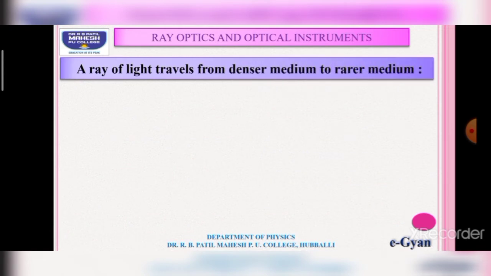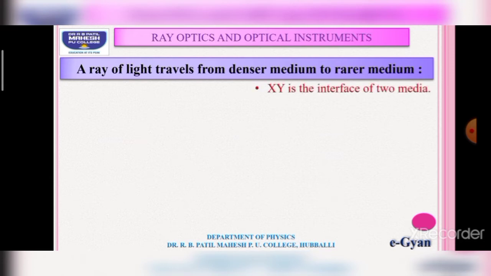Okay, now let us discuss what happens when a ray of light travels from a denser medium to a rarer medium. Again, we have two mediums here. One is the denser medium and the other one is the rarer medium. Initially the ray is traveling in the denser medium, and after that it travels through the rarer medium.